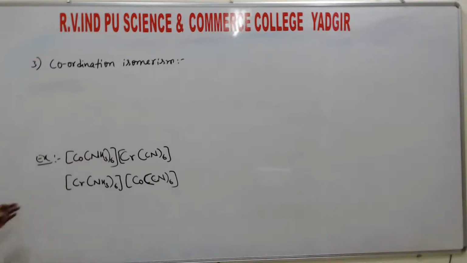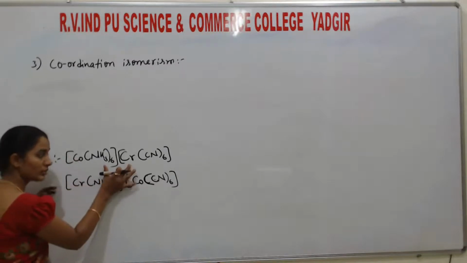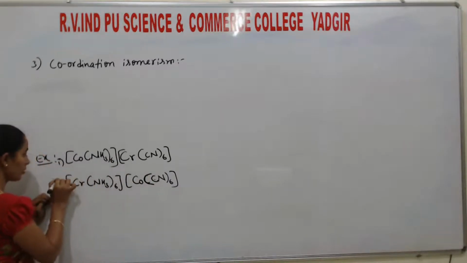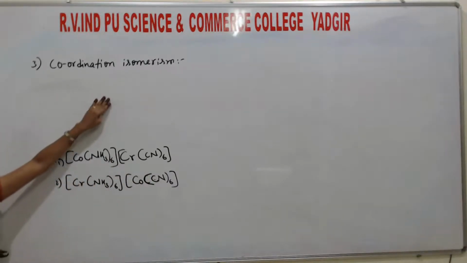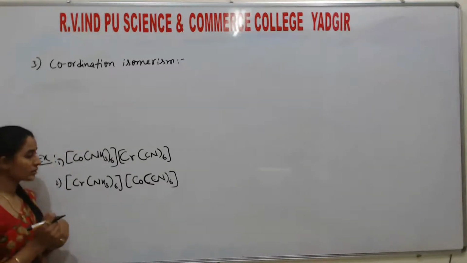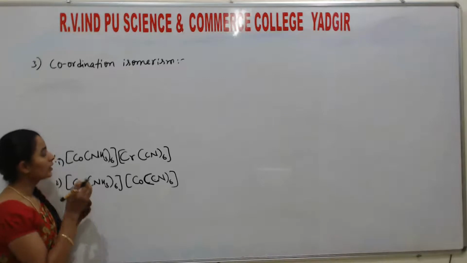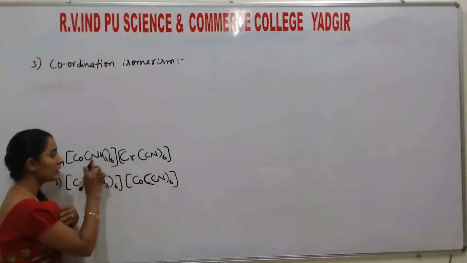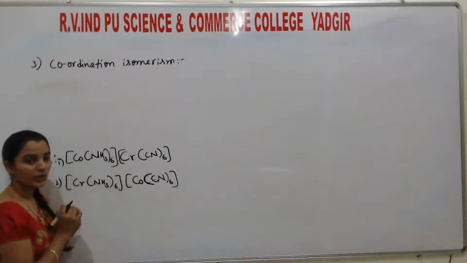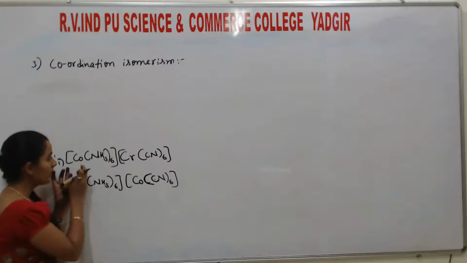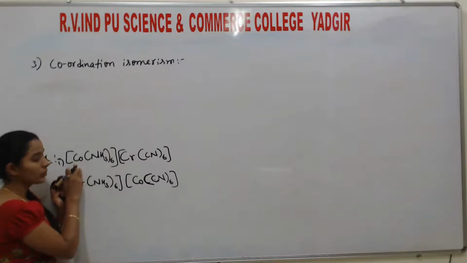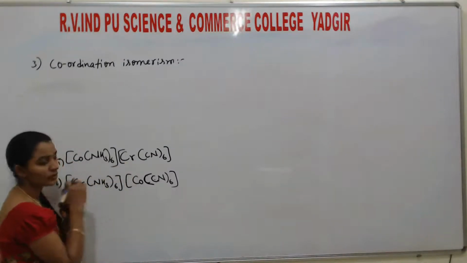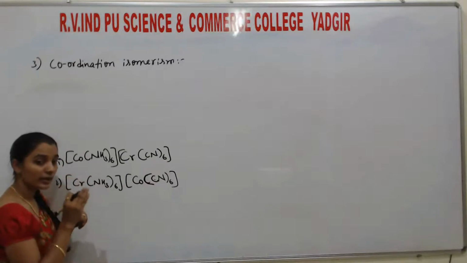Understood? So here what happens? Not these two, these two. Okay? So this one and this one, compound 1 and compound 2 show coordination isomerism. So what does coordination isomerism mean? This type of isomerism is exhibited when the cationic or anionic species are interexchanged between the molecules or compounds. So listen, assume here with respect to cation. Here Co is the cation, Cr is the cation. Here Cr is the cation, Co is the cation. So interchange of cation takes place.